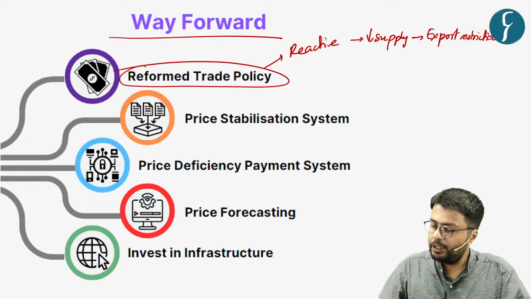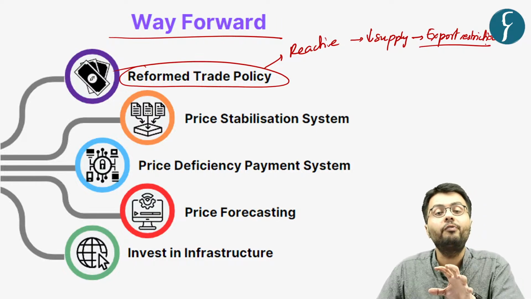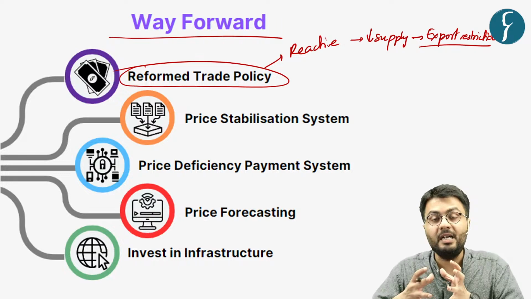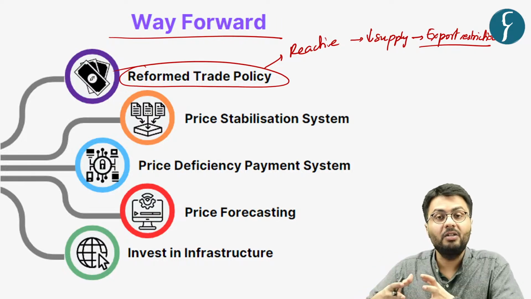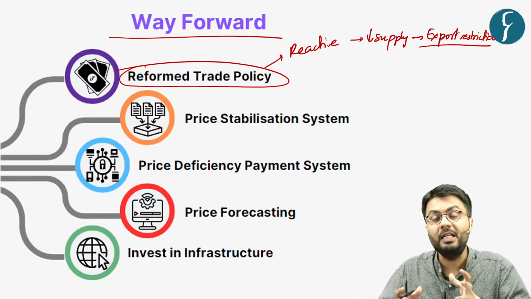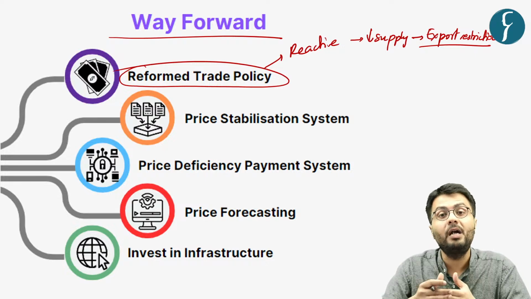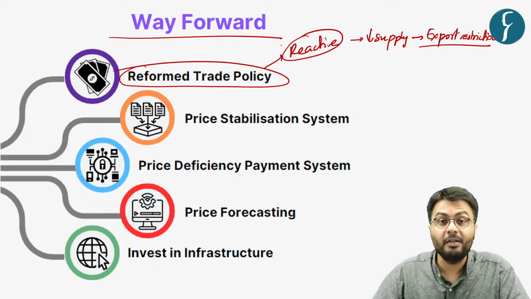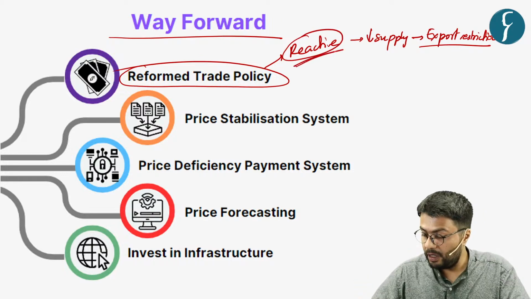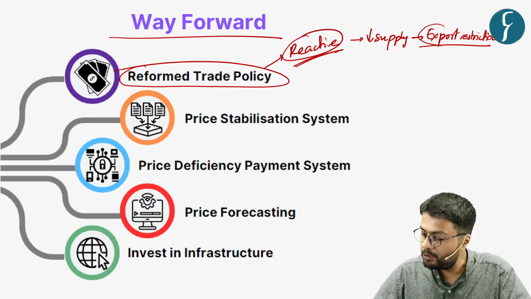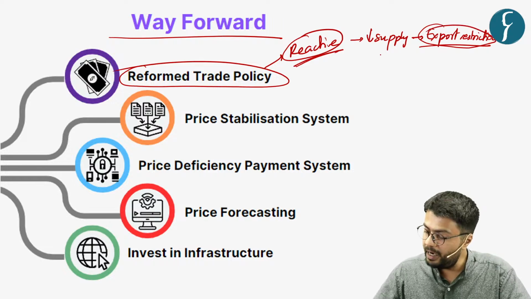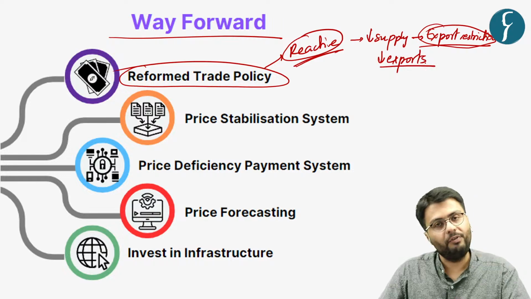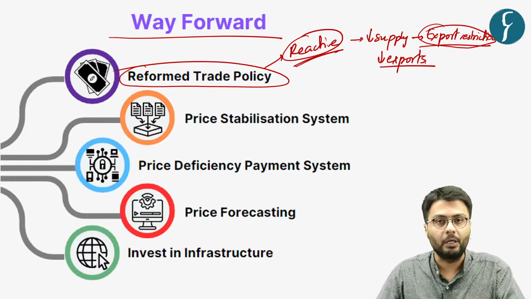Now, these export restrictions are very harmful for Indian agricultural exports, because as you can understand, India is an agricultural exporting country, which means Indian products are in high demand in international markets. So whenever the government reacts to these increases in food prices by imposing export restrictions, it reduces our agricultural exports in general, which ultimately harms the farmers.